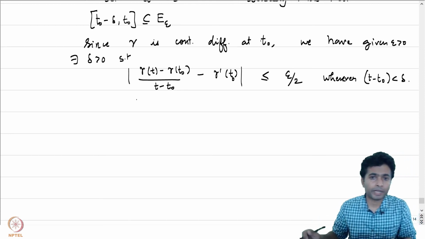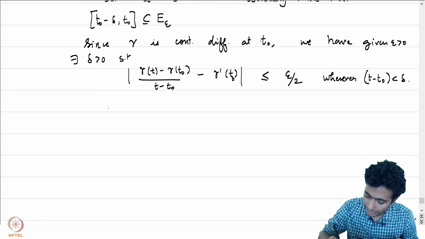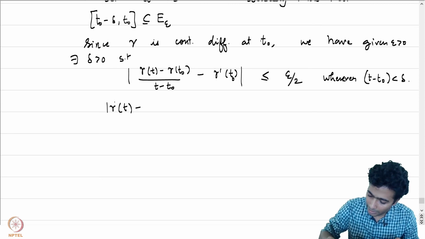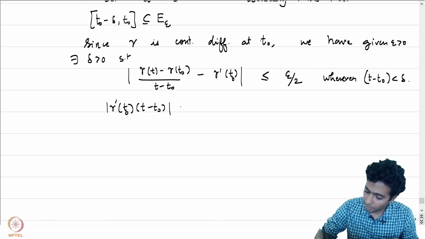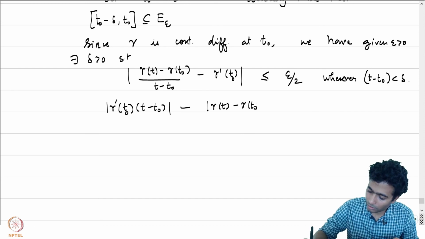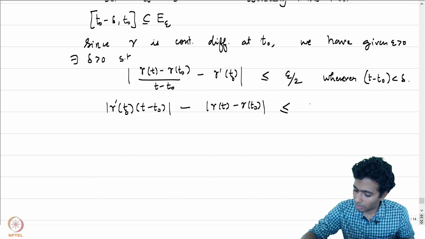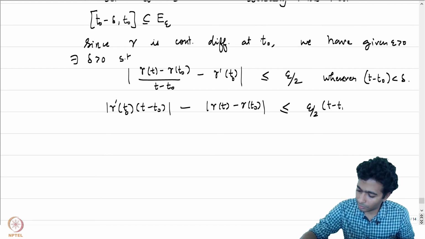So after multiplying by T minus T naught and using the triangle inequality, we will be able to write that mod of gamma prime T naught into T minus T naught, minus mod of gamma of T minus gamma of T naught, is less than or equal to epsilon by 2 times T minus T naught.